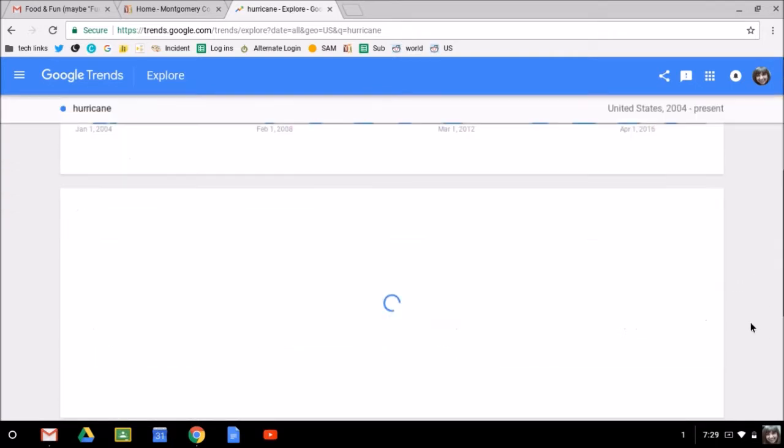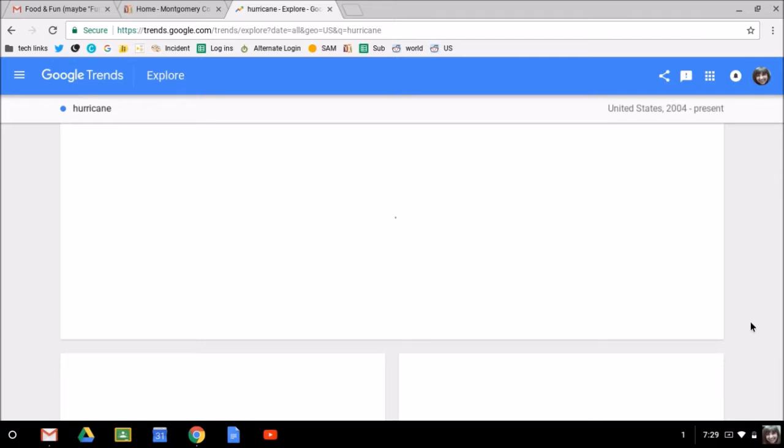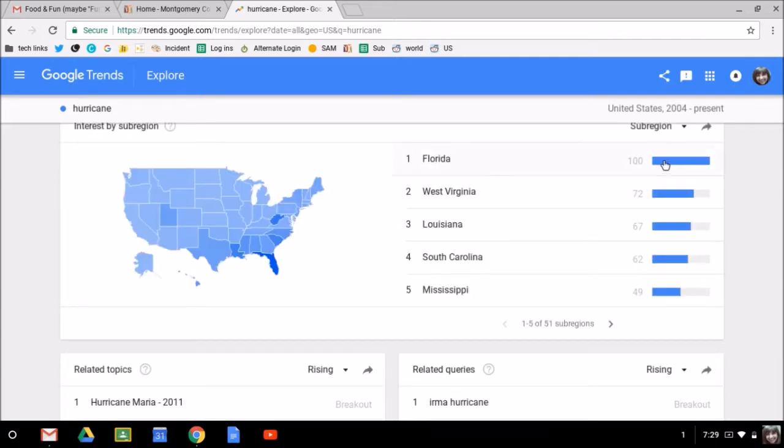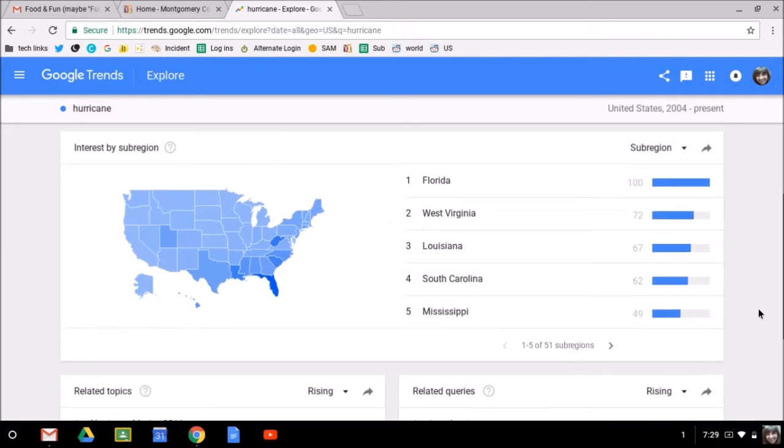Going back, it will help me to see, and it takes just a minute, look at the states. Okay, so I can see that all of these states, and West Virginia is kind of an aberration here. They're number 2 in hurricane searches, but they're not a coastal state. So that would be an interesting thing for a student to figure out. Why did that happen?